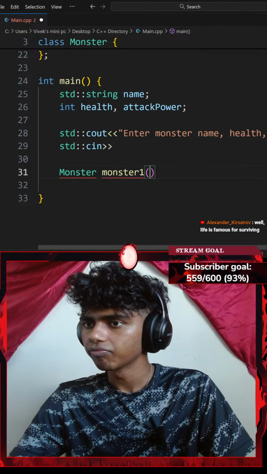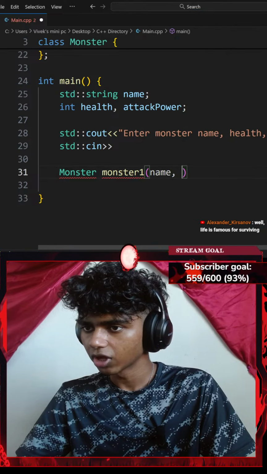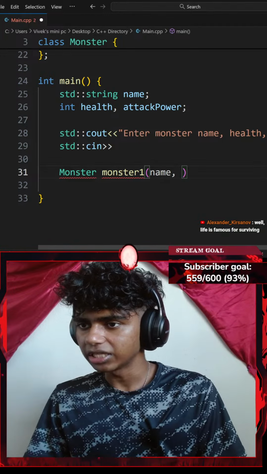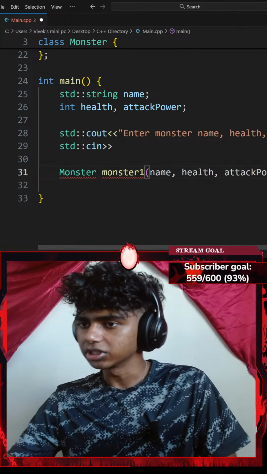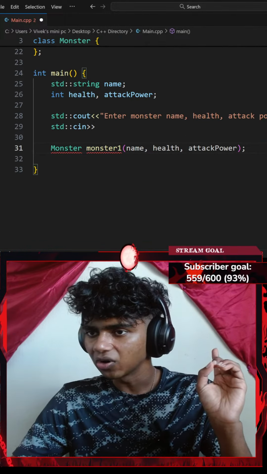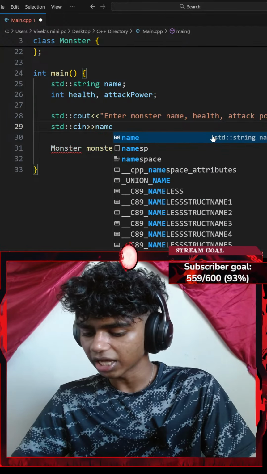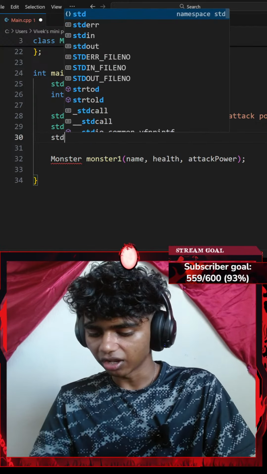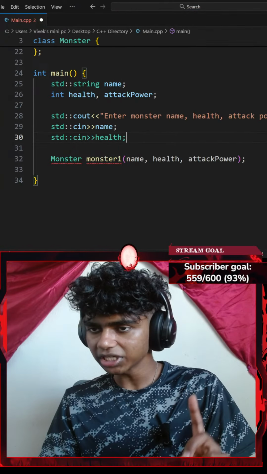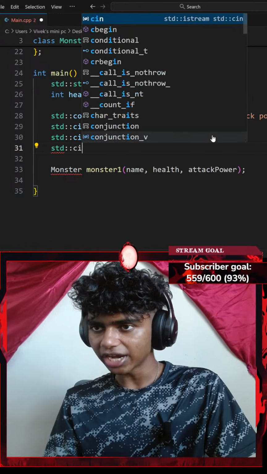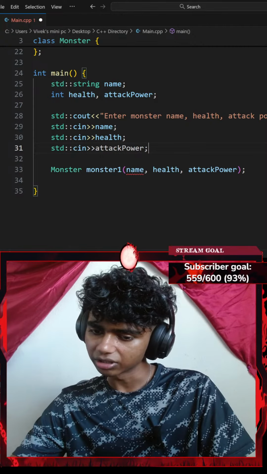Huh. Okay, let's add a few parameters of name, health and attack power variables ending with a semicolon. And then I add a standard console input of my name. Okay, that is going to be my name. And then another standard console input with an extraction operator of my health ending with a semicolon. Lastly, another standard console input with an extraction operator of my attack power ending with a semicolon as well.